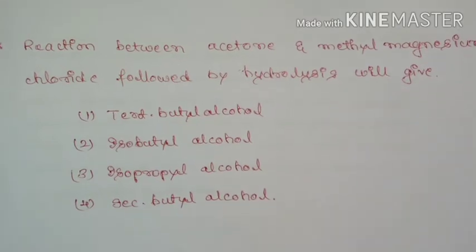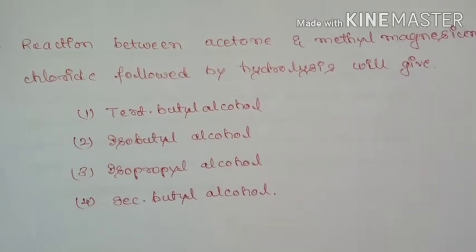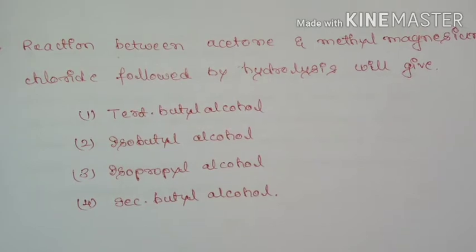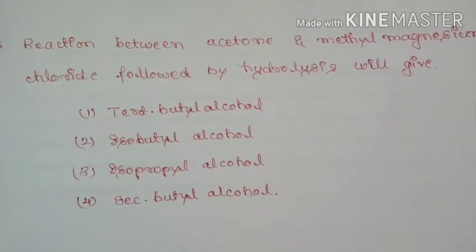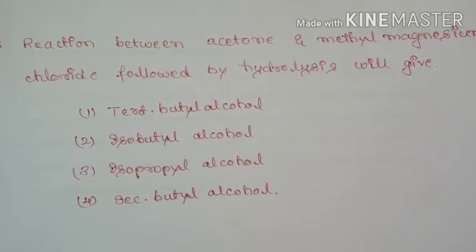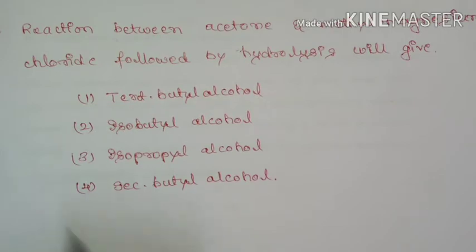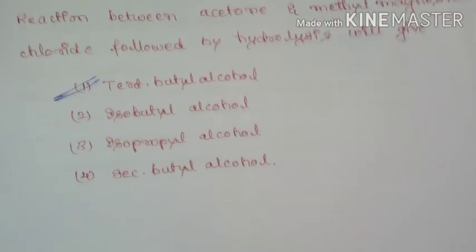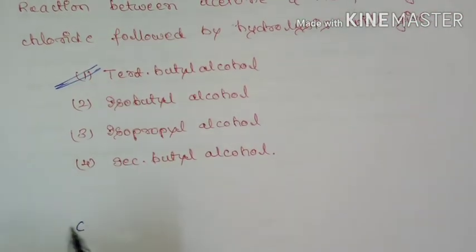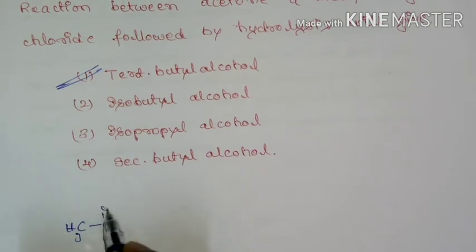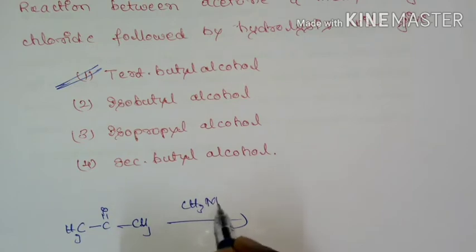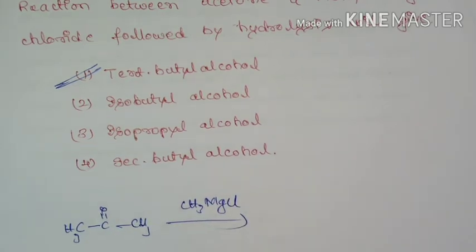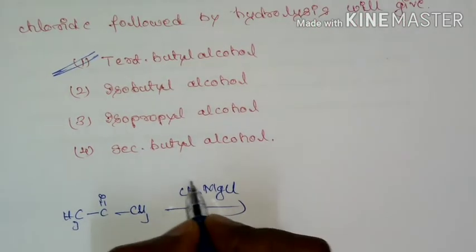Next question is, reaction between acetone and methyl magnesium chloride followed by hydrolysis will give tertiary butyl alcohol, isobutyl alcohol, isopropyl alcohol and secondary butyl alcohol. The answer is tertiary butyl alcohol. So if we take acetone and if it is reacted with methyl magnesium chloride, what happens here?